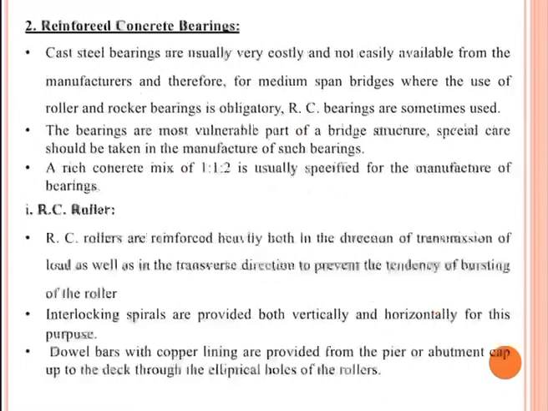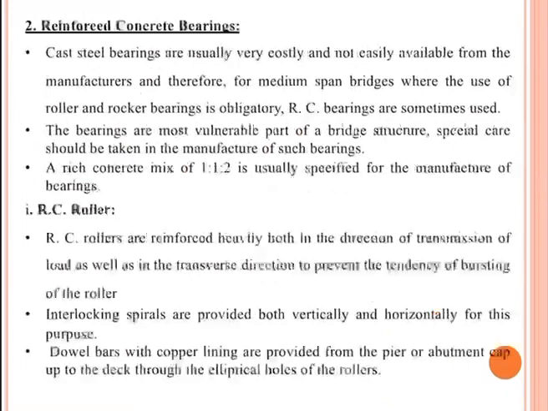Next is the reinforced concrete bearing. Cast steel bearings are usually very costly and not easily available from the manufacturer, and therefore for medium span bridges where the use of roller and rocker bearings is obligatory, RC bearings are sometimes used. A rich concrete mix of 1:1:2 is usually specified for the manufacture of bearings.